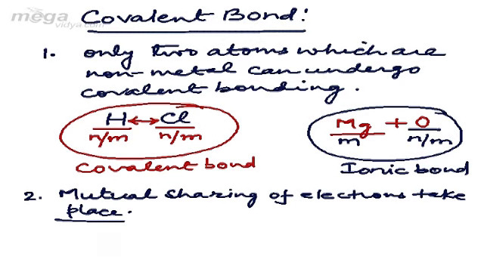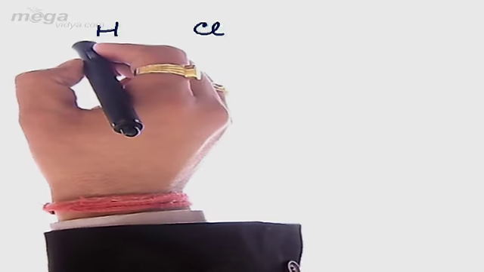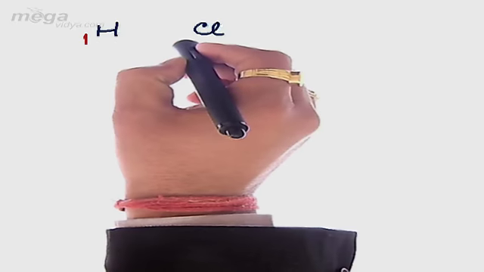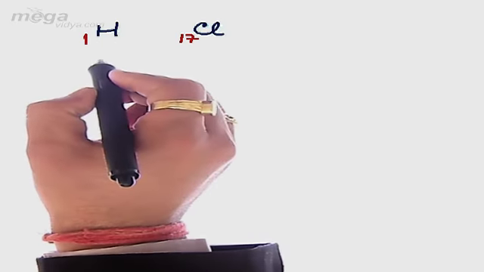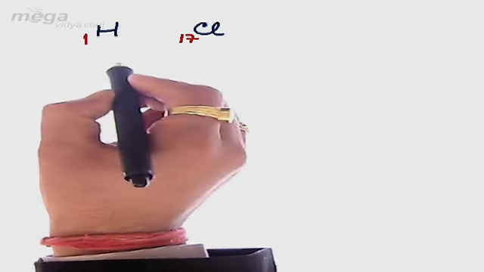Now a question comes, what does this mutual sharing mean? Students, mutual sharing means both the atoms will share electrons equally, meaning an equal number of electrons will be shared by both the atoms during covalent bonding. For example, we have already taken hydrogen and chlorine. Hydrogen has an atomic number of 1, whereas the atomic number of chlorine is 17. So let's write the electronic configuration of both the atoms.